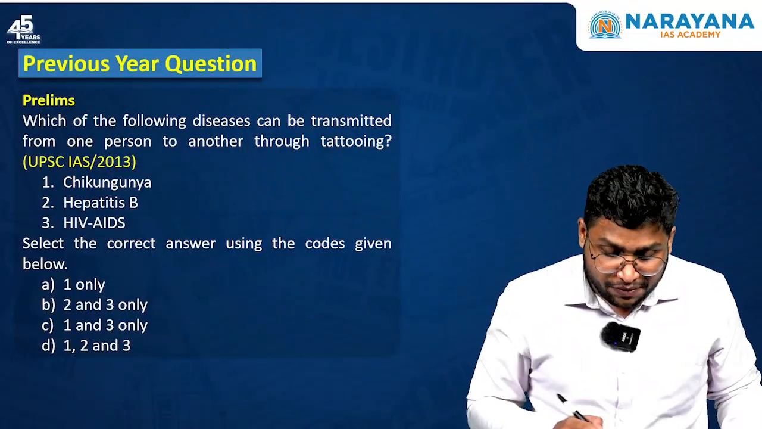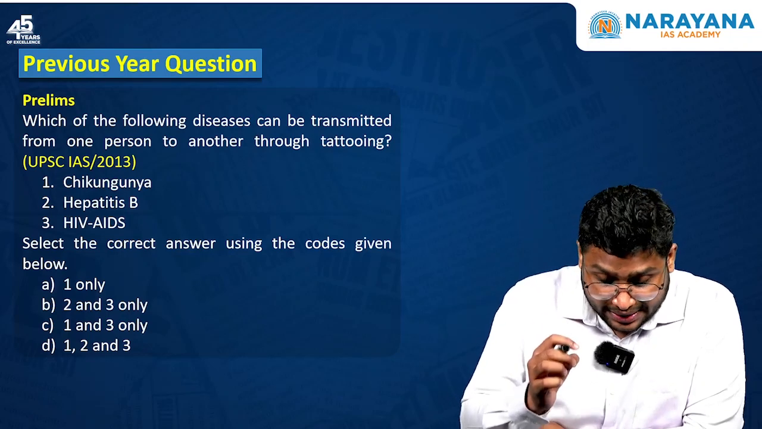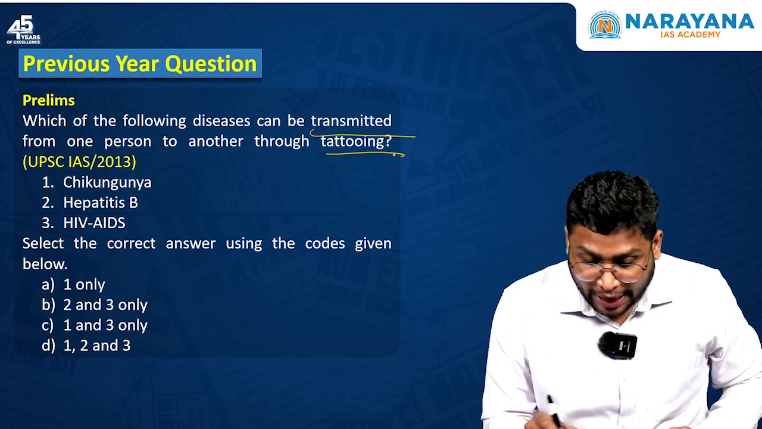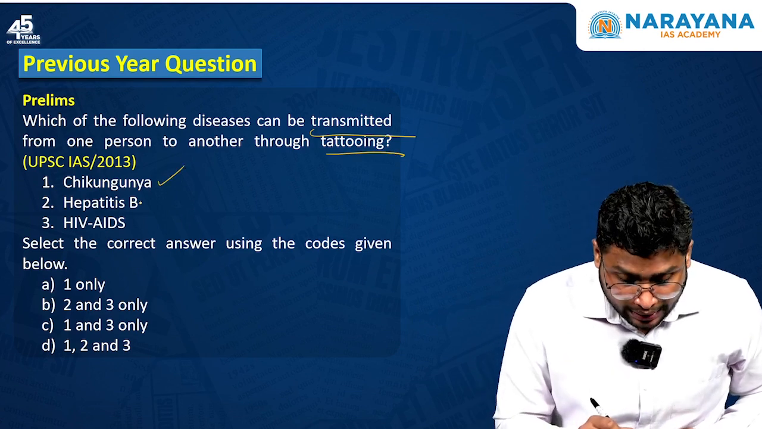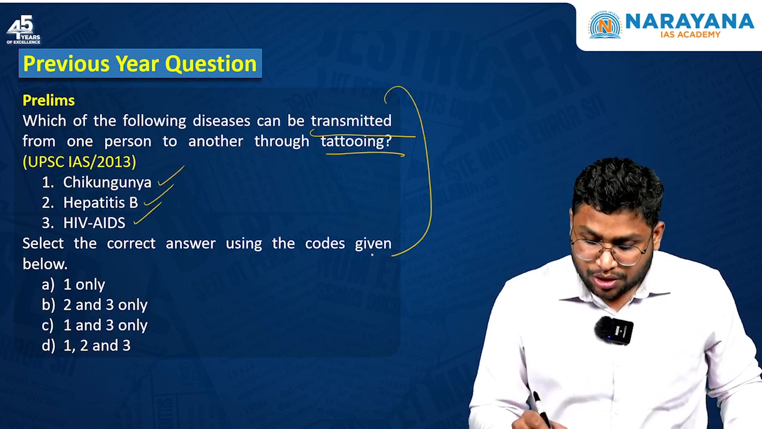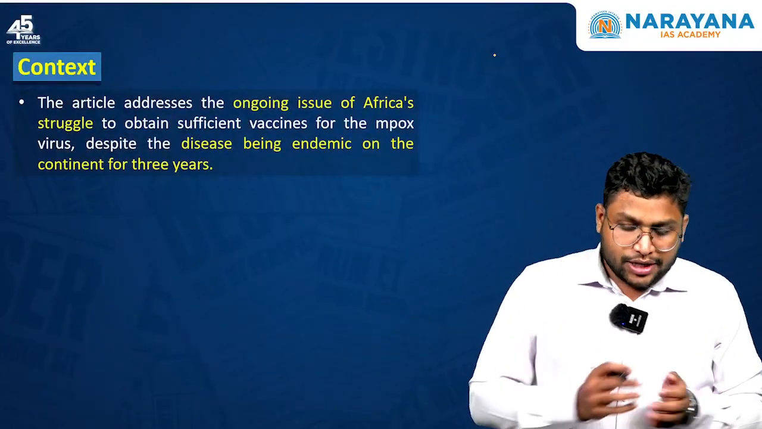If you look at this previous year question of 2013, it says which of the following diseases can be transmitted from one person to another through tattooing? Is it chikungunya, hepatitis B, HIV/AIDS? So to answer these questions, you should have factual understanding. Okay. So let's move on to the article.